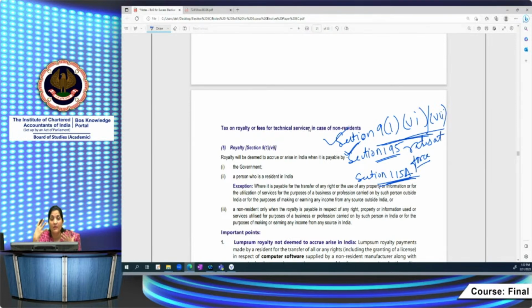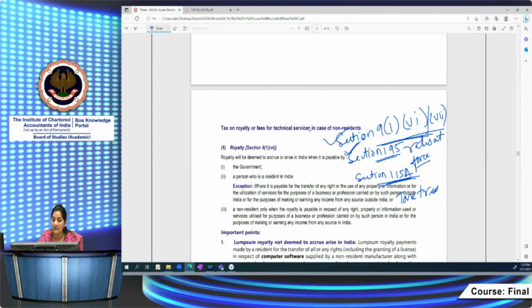Many rates are given in Section 115A, along with the provision that nothing is allowable as a deduction from those incomes which are chargeable to tax under Section 115A. Further, it also gives a benefit that these persons are not required to file a return of income if their total income consists of the incomes given in Section 115A. So again, Section 115A is very important. Then the tax treaty again.